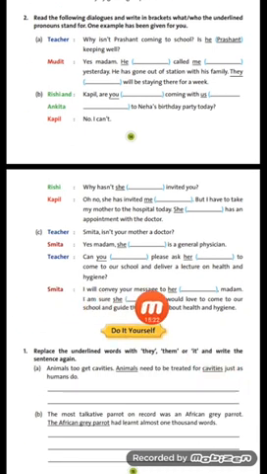Samita, I will convey your message to her. Now, to whom will she give the message to come to the school? To her mother. So here it will come: it is for mother. I will convey your message to her, madam. I'm sure she... Now, who is she here? Samita's mother. So again, we will fill in here mother. I'm sure she would love to come to our school and guide the students about health and hygiene.